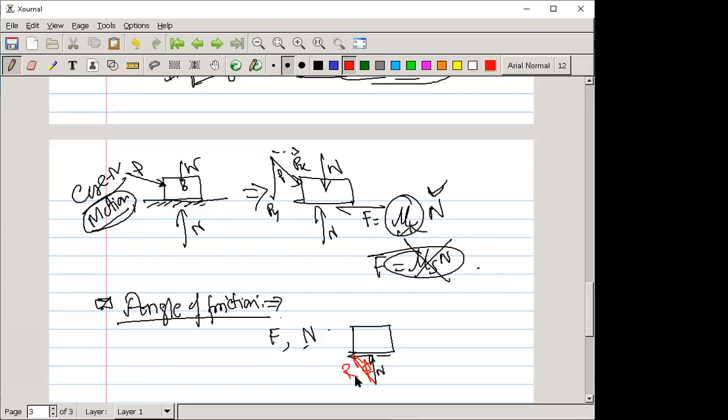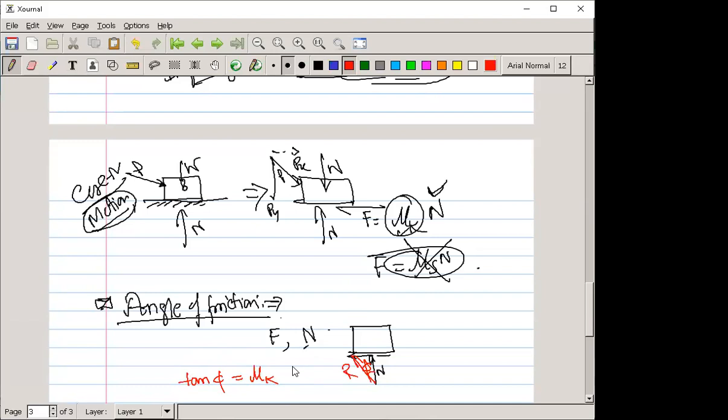Okay, now in simple terms we can write tan phi is equal to mu k.